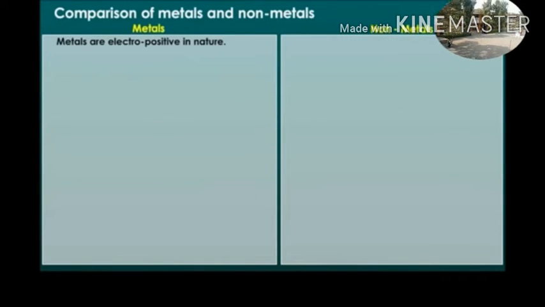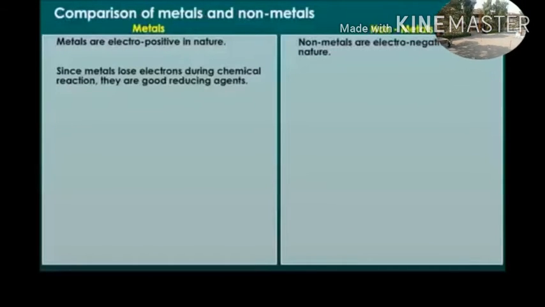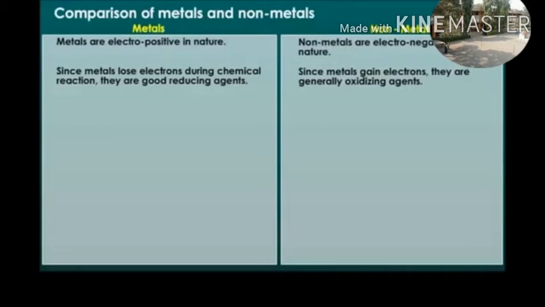Metals are electropositive in nature. Non-metals are electronegative in nature. Since metals lose electrons during chemical reactions, they are good reducing agents. Since non-metals gain electrons, they are generally oxidizing agents.